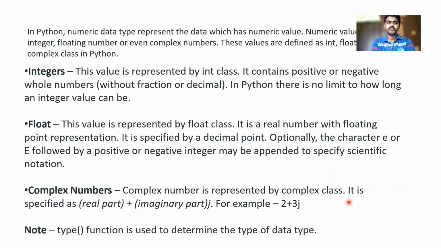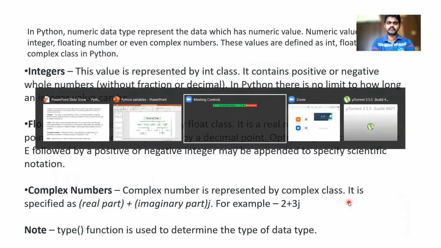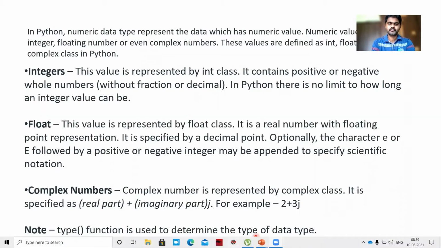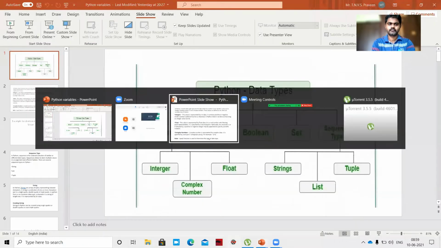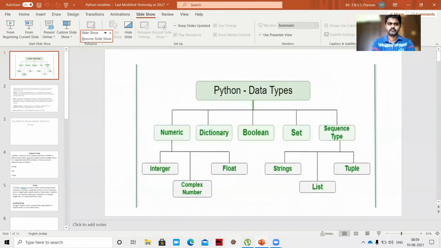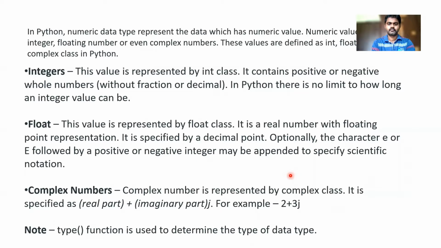Okay, so let me open this. So what is the int class? For example, if I say a equal to 10, and if I say print type of a, it will show it as an integer data type. But it will be represented as a class in Python. So this value is represented by the int class.